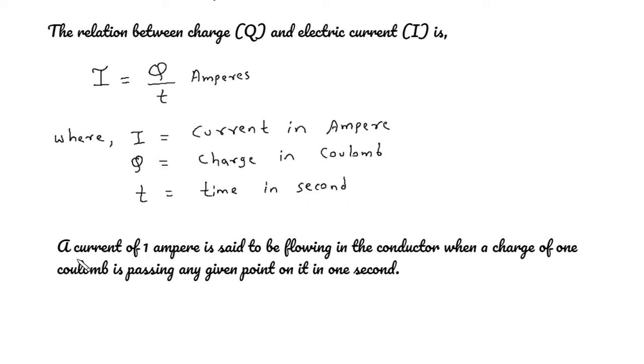The definition of 1 ampere is a current of 1 ampere is said to be flowing in the conductor when a charge of 1 coulomb is passing any given point on it in 1 second.